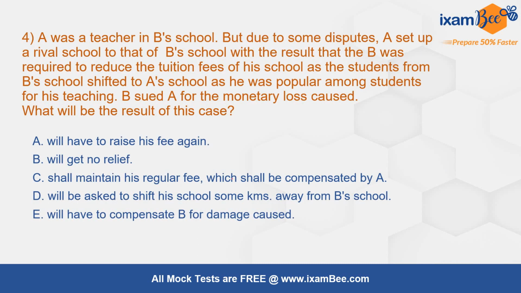Question number 4. A was a teacher in B's school, but due to some dispute, A set up a rival school to that of B's school, with the result that B was required to reduce the tuition fee of his school as the students from B's school shifted to A's school as he was popular among the students for his teaching. B sued A for monetary loss caused. What will be the result of this case? The correct answer here is B will not get any relief. He will get no relief.